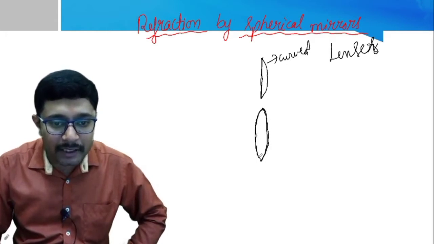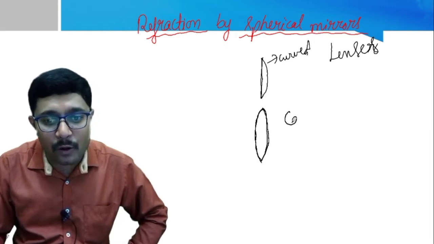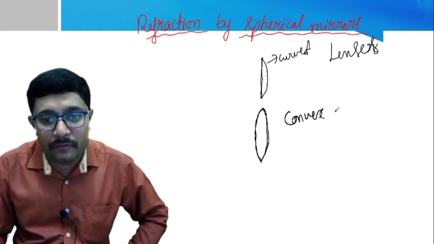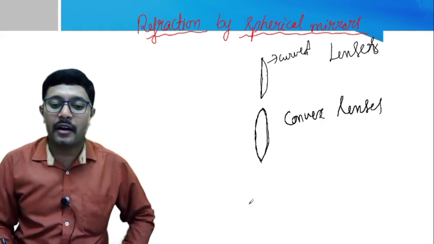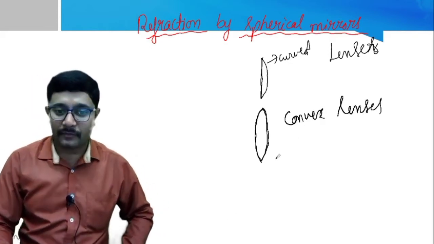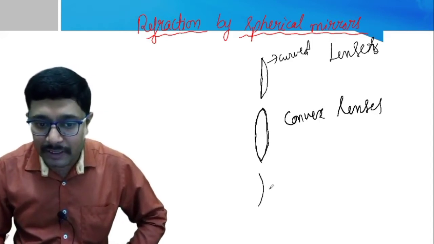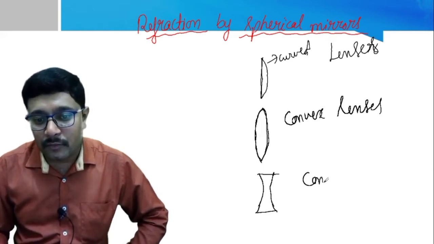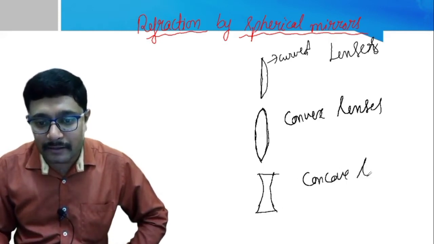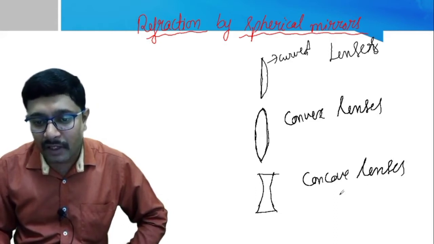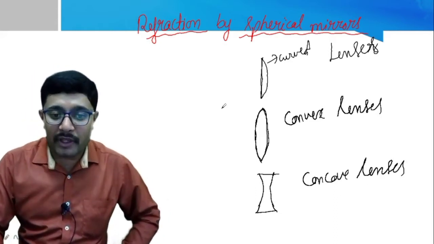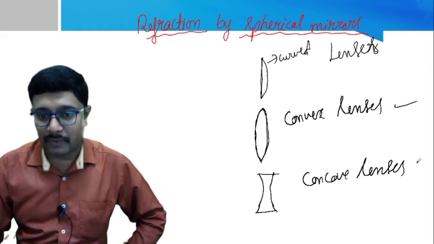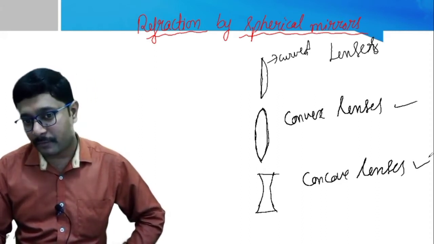These kinds of lenses we call convex lenses. And also we have one more that looks like this. These lenses are called concave lenses.